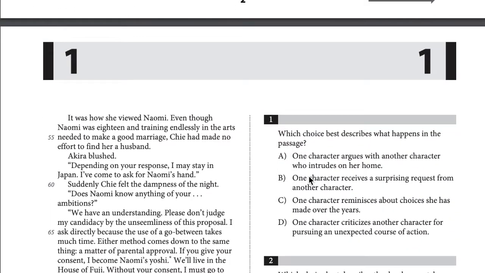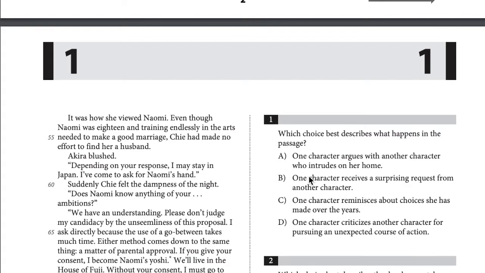So, question 1. Which choice best describes what happens in the passage? The answer to question 1 is B. In the passage, a young man, Akira, asks a mother, Chi, for permission to marry her daughter, Naomi. The request was certainly surprising to the mother, as can be seen from line 47, which states that prior to Akira's question, Chi had no idea the request was coming. Choice A is incorrect because the passage depicts two characters engaged in civil conversation, with Chi being impressed with Akira's sincerity and finding herself starting to like him.